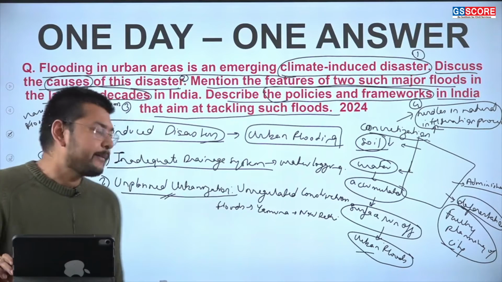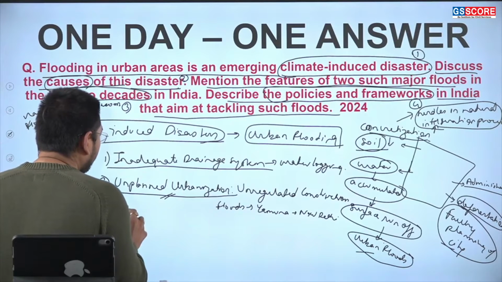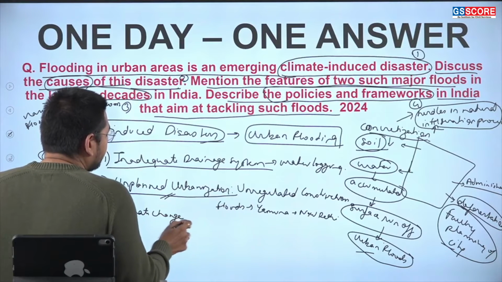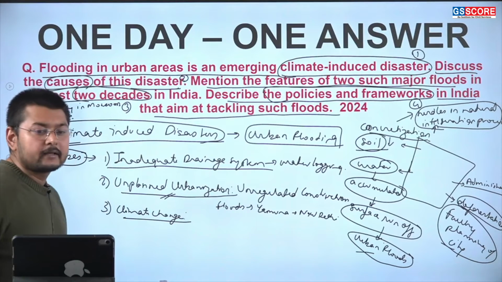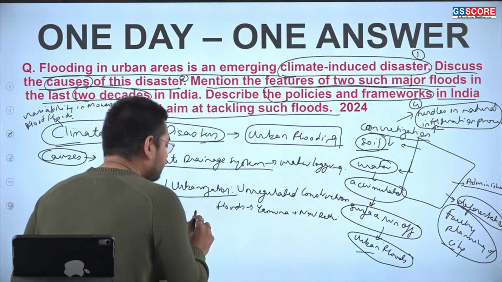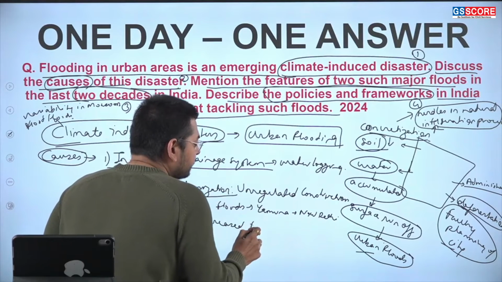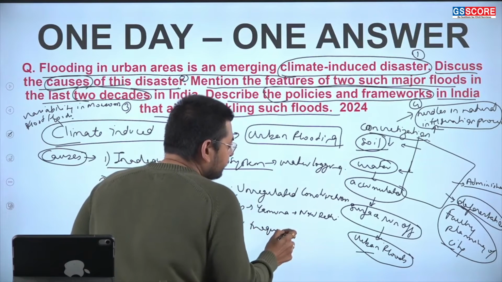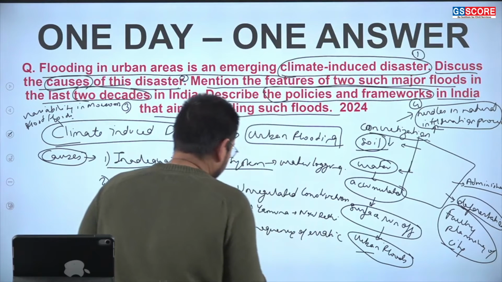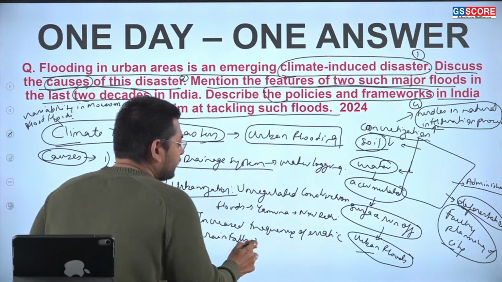Then we say that climate change itself is another cause. Here we are seeing a situation where increased frequency of erratic rainfalls is occurring.